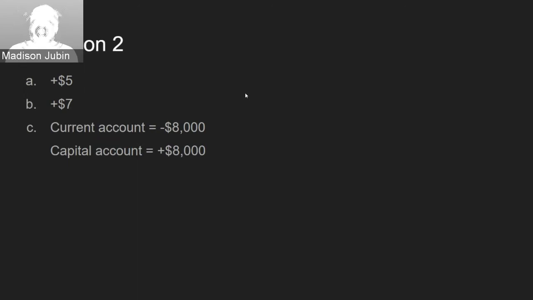Question 2A. The change in reserves will be plus $5. 2B, the capital account will be plus $7. And C, your current account is going to be your income minus your spending, so that will be a negative $8,000. And your capital account will be plus $8,000 since the balance of payments must be balanced.